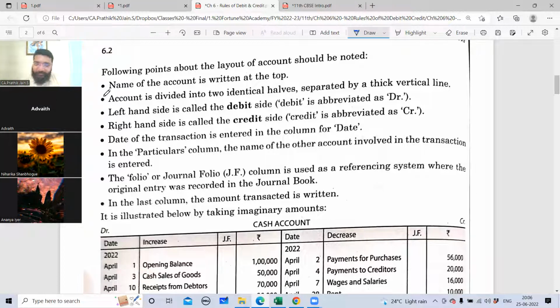No, sir. I just want to know more about debit and credit. Absolutely. The next four classes I'll completely be on debit and credit. In detail, we'll be discussing. Advait, comfortable? Yes, sir. Kind of, yeah.